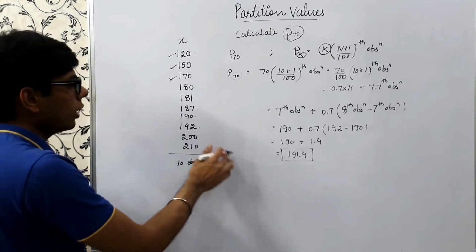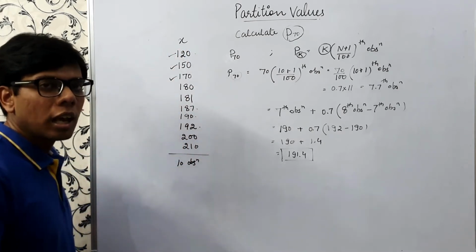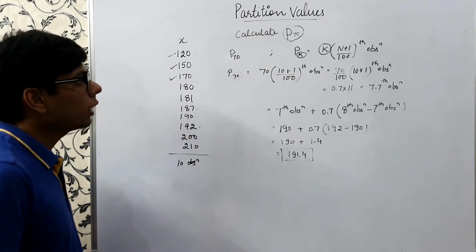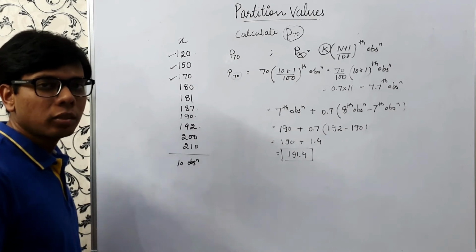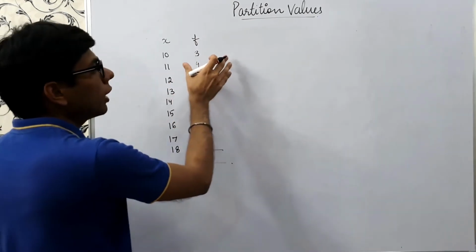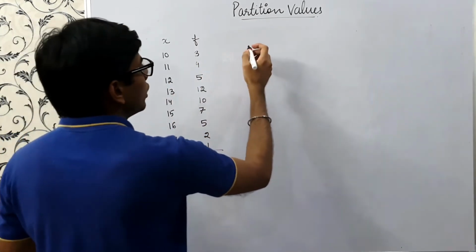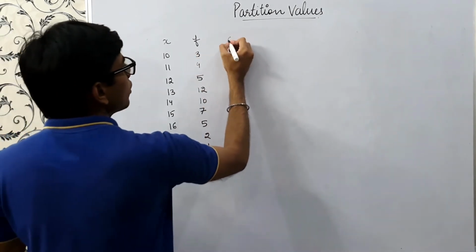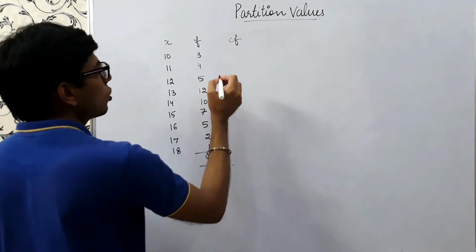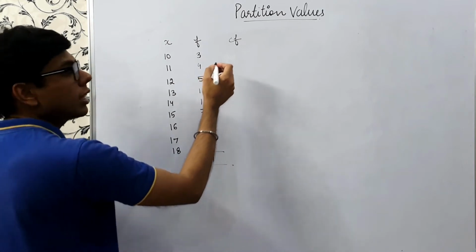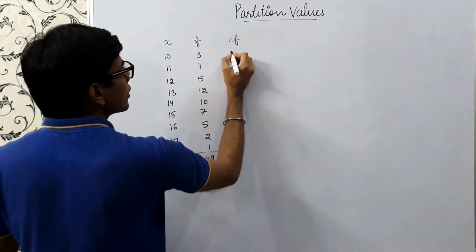So we have calculated this for a discrete series. Now we'll calculate it for frequency data. So now we'll calculate these partition values for this frequency data. First of all, for this frequency data, we need to calculate the cumulative frequencies.